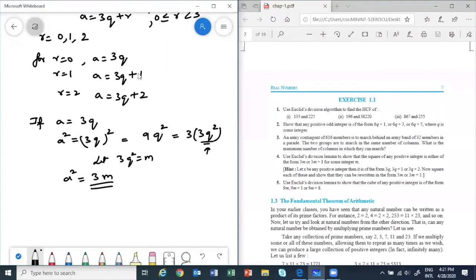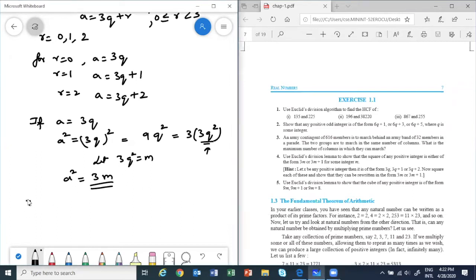Any doubt till here? Because this is slightly new. Understood. So first we started with the normal lemma. Then this time we are taking squares of each one of them. This is not finished as yet. We will do more.